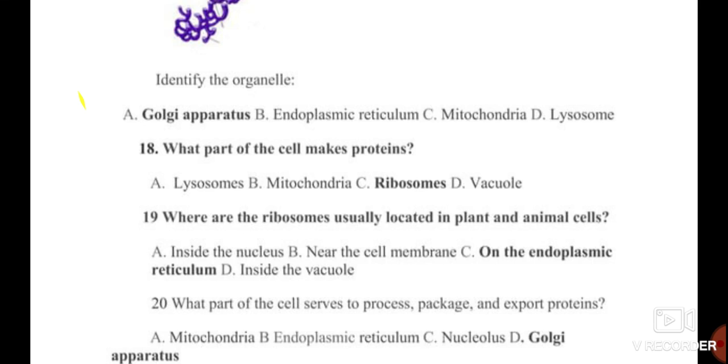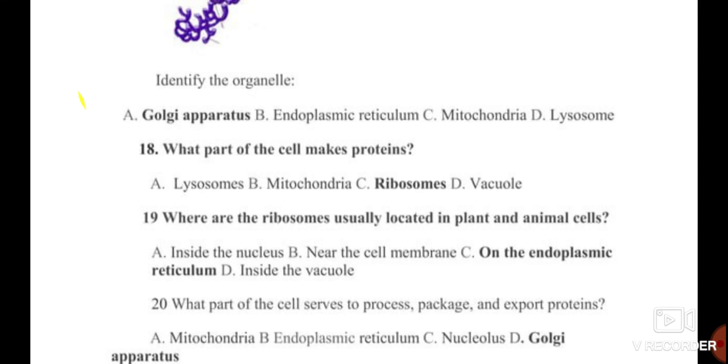This part of the cell makes a protein. This ribosome, with a smaller unit and a larger unit, by reading the message stored in a messenger RNA, leads to formation of a chain of amino acids, called a polypeptide chain or a protein. And this is read by a ribosome. So the protein making organelle of the cell is a ribosome.